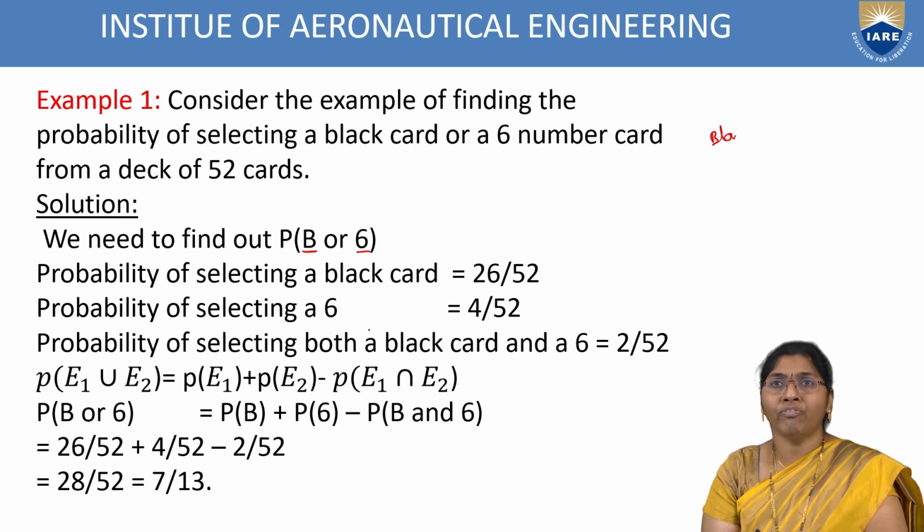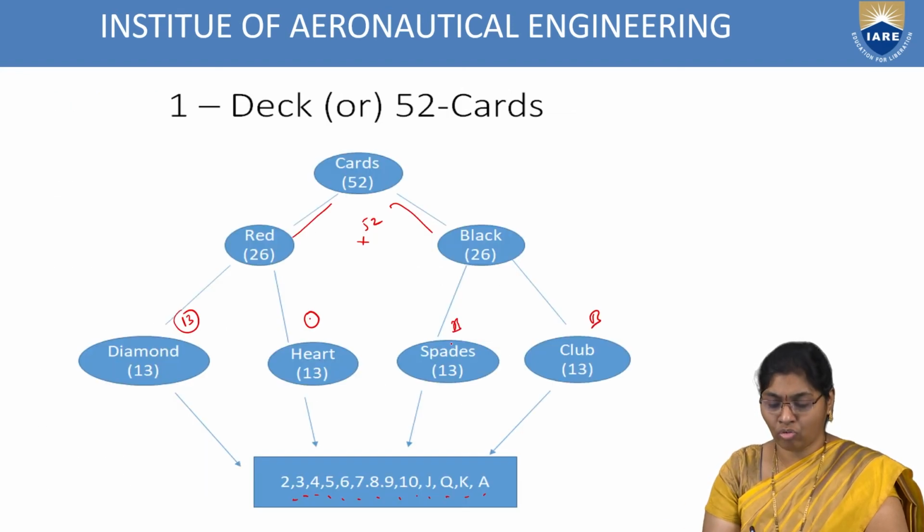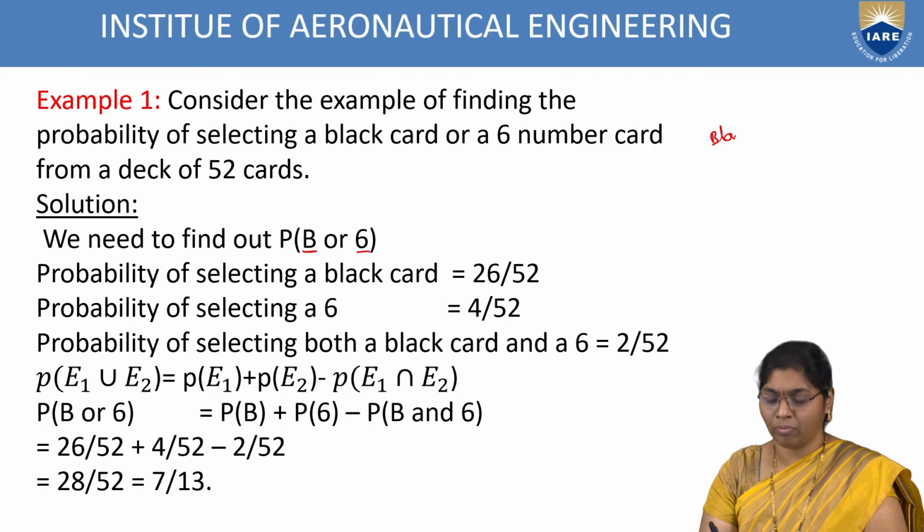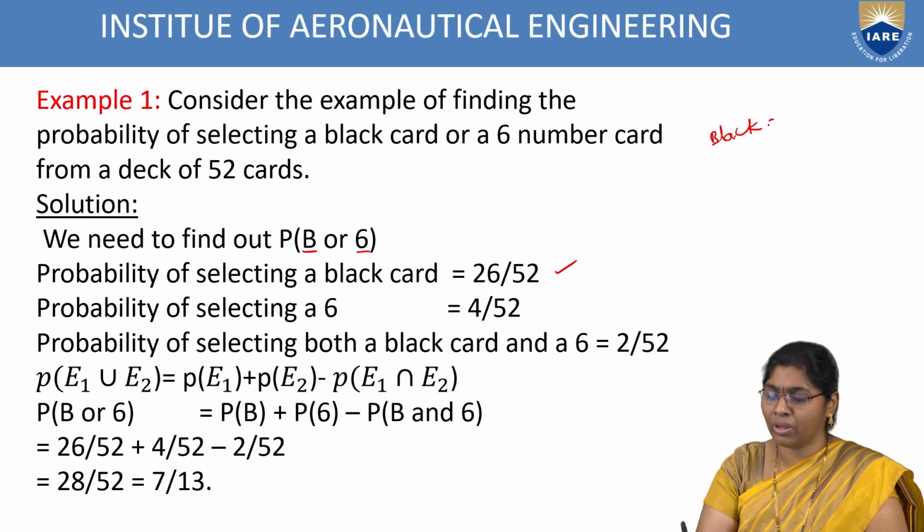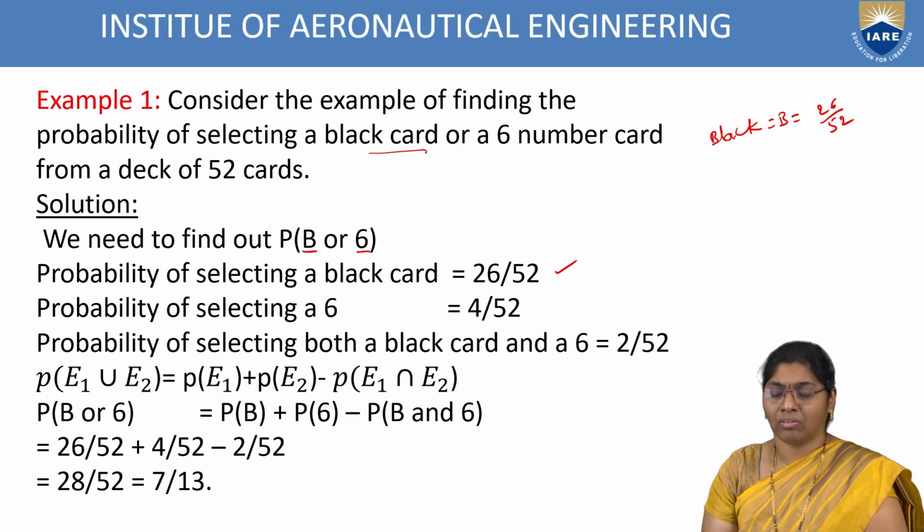The probability of selecting a black card is 13 plus 13, that is 26, by 52 cards in the deck. So P(B) equal to 26 by 52. This part is completed.